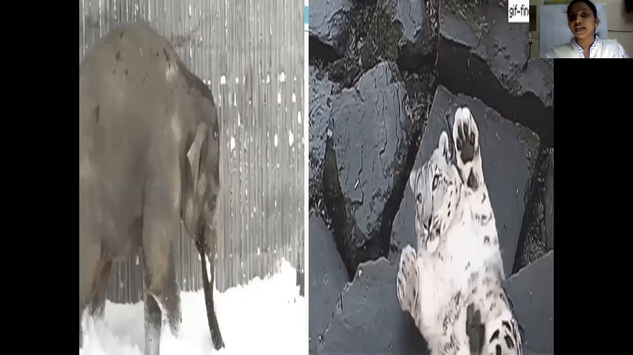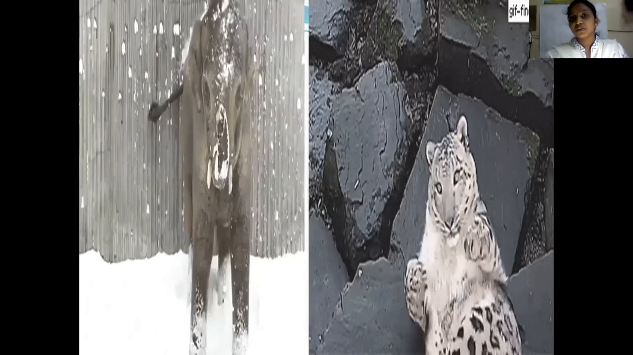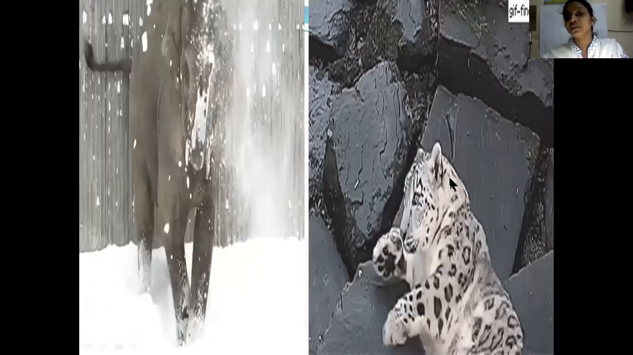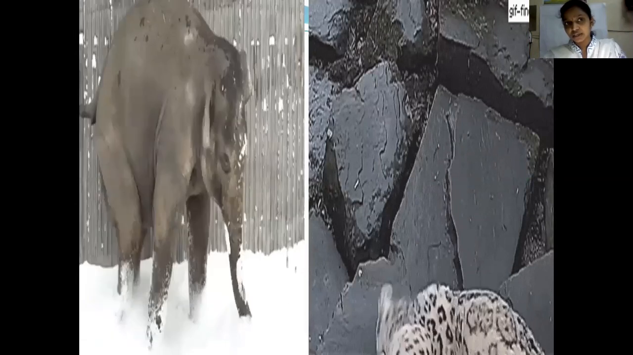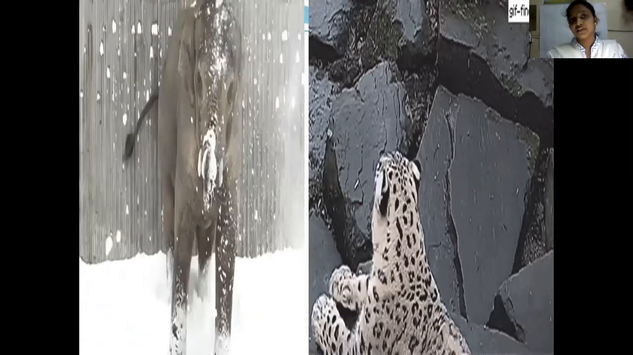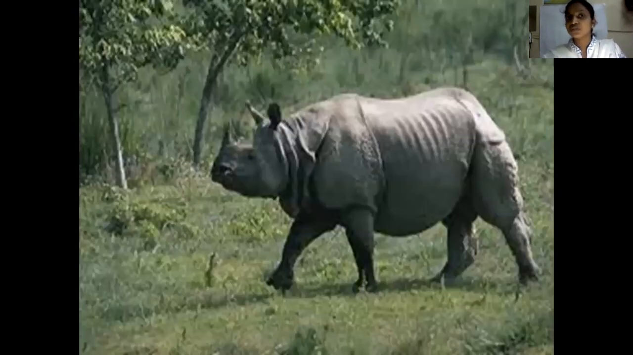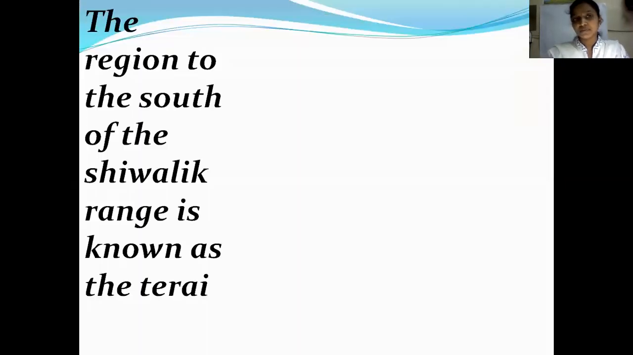And the tiger, that is the snow leopard, children. It is the snow leopard. That means it lives in a place where it is completely cold. And also we find rhinoceros. We also find rhinoceros here.